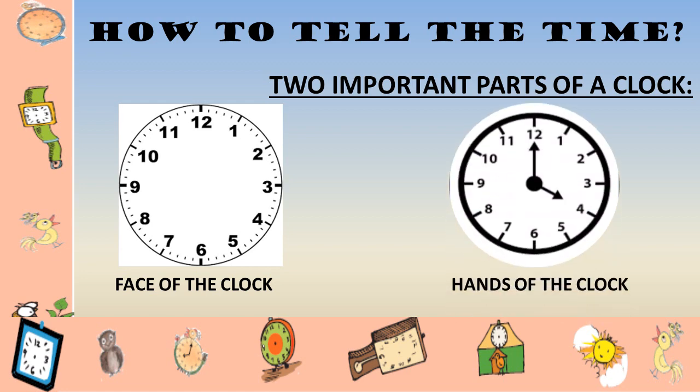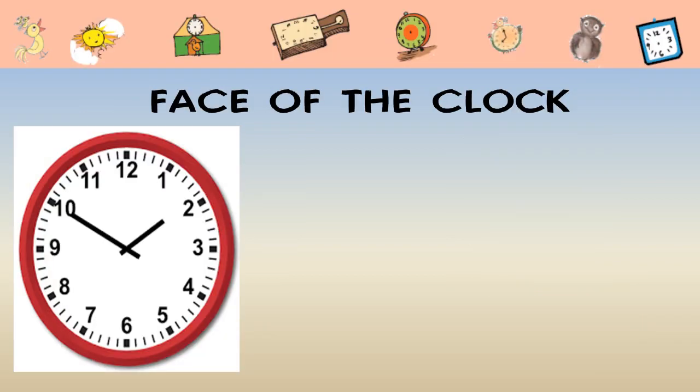And the second important part of a clock is its hands. You can see here there are two hands in a clock. One is a shorter hand and the other one is the longer hand. Let's discuss the face of the clock in detail.